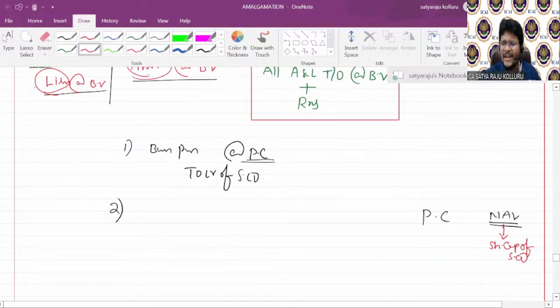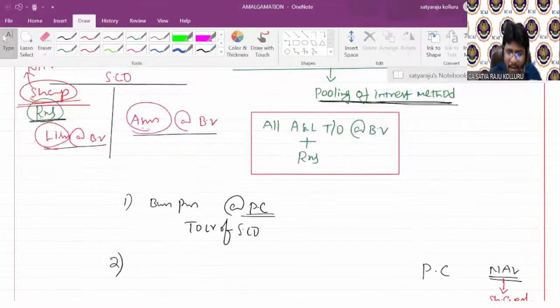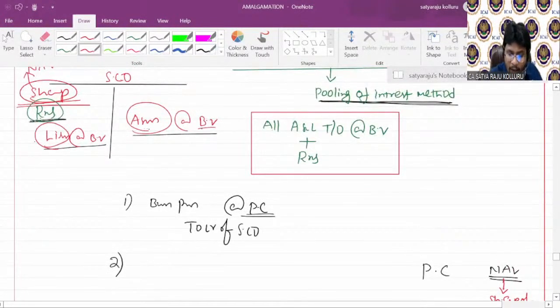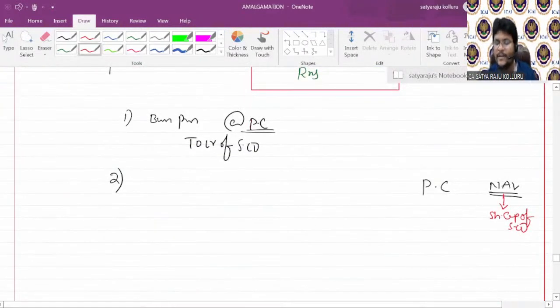Will you agree? Because I have taken over all assets at book value, and all liabilities at book value, including the reserves and surplus of the selling company, the remaining figure in the balance sheet is only share capital. So instead of adding assets, reducing liabilities and reducing reserves and surplus under NAV, you can directly put the share capital of the selling company itself as the NAV of the selling company.